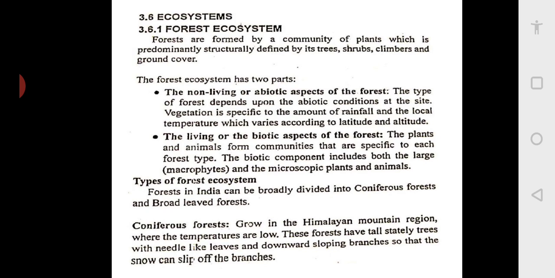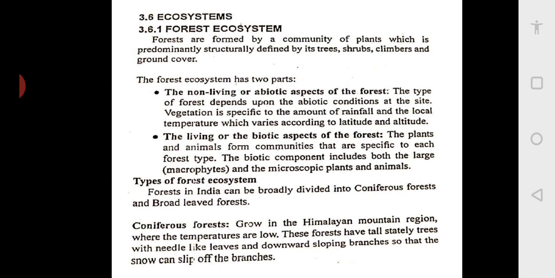So this constitutes the non-living or abiotic aspects of the forest. For the forest to sustain itself, you require rainfall, you require proper soil, you require nutrition. Nutrition they get from their own leaves which fall down, and they again get converted into nutrients, micronutrients for the trees, shrubs, etc.